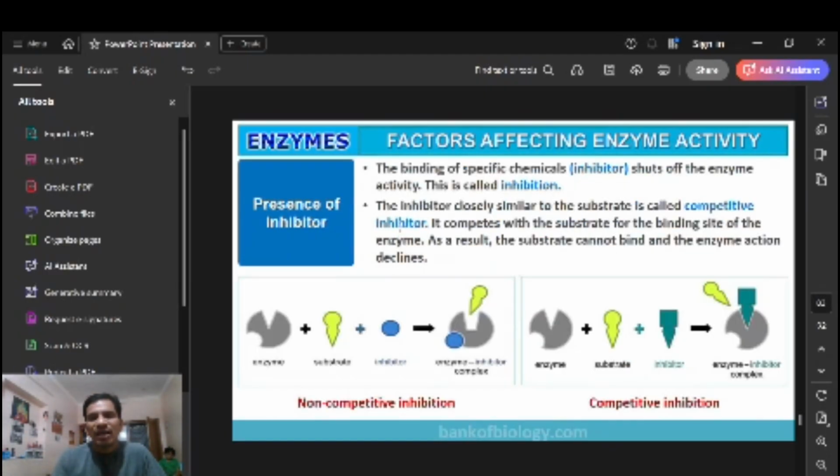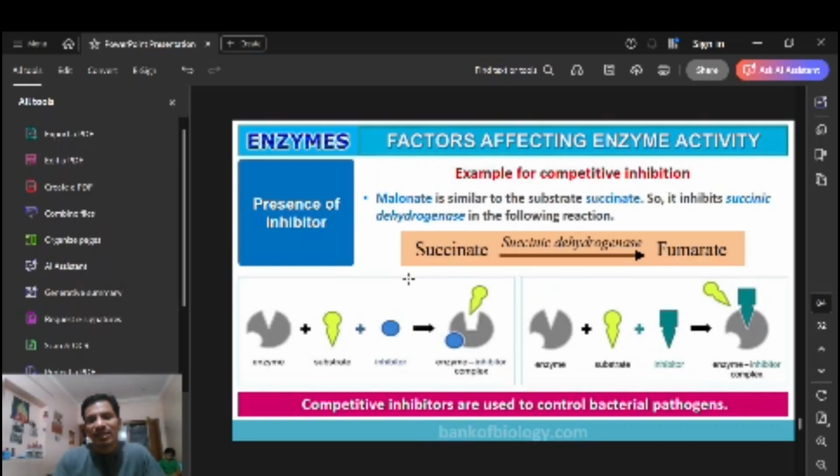And enzyme activity in the presence of an inhibitor. Inhibitor is very essential. Enzyme inhibitor complex will be formed. Enzyme and substrate and inhibitor will come. Then what happens? Enzyme action will be destroyed or regulated by these competitive inhibitors, right? The reaction has to go on, but at a particular point it will be stopped because of these inhibitors, right?